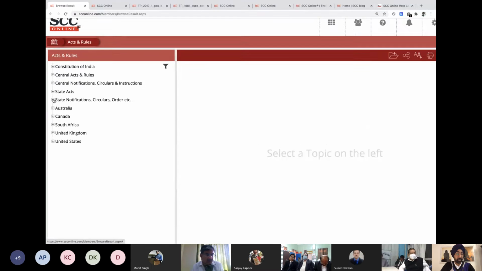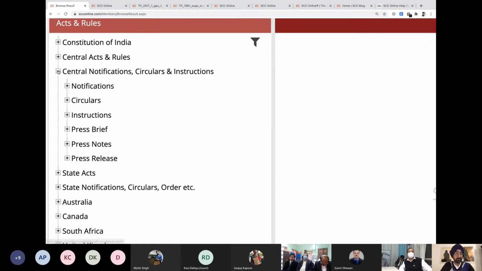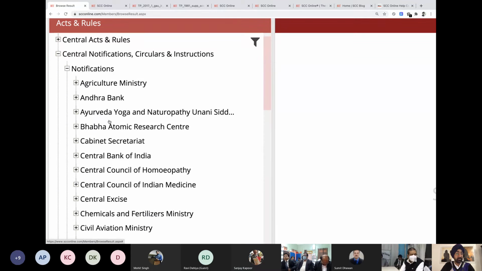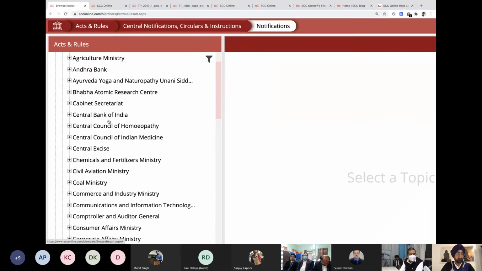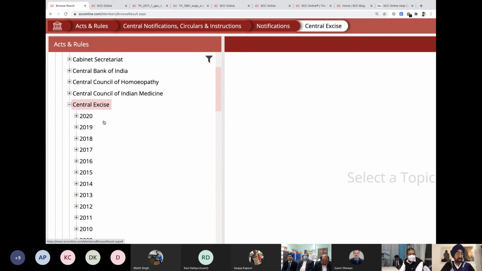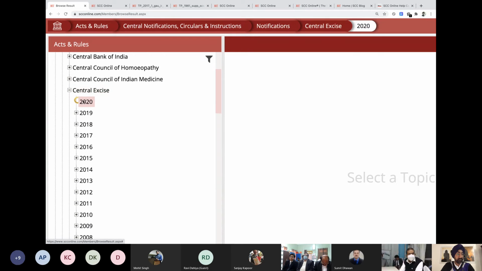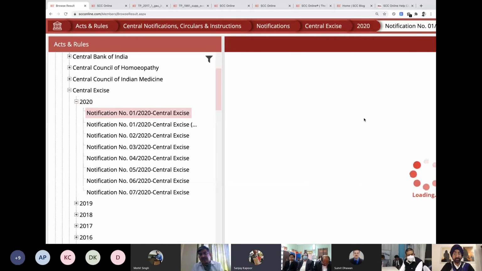So state notifications are kept over here. Let me zoom in a bit. State notifications are kept over here. Center are kept over here. If I click on this center notification, now if I'm looking only for notification, it will then give me all the ministries' names. Depending on which ministry I'm looking for, I can click on that. Let's take Central Excise. It's going to further give me the year-wise. And then in 2020, these are all the notifications that came from Central Excise from the center, and those are all available over here. If I click on this, it's simply displayed over here.